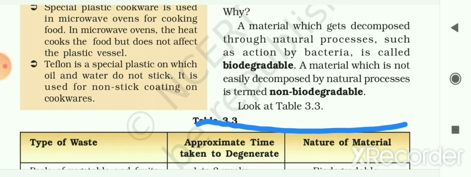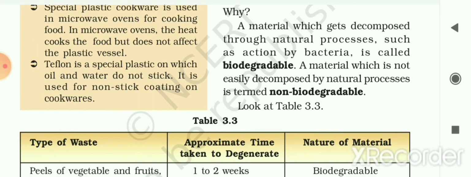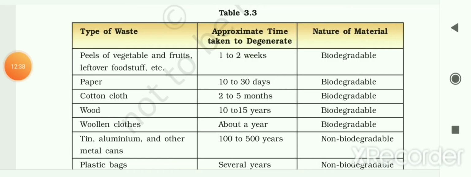Here one table is given to you, Table 3.3. In this table, different types of waste material are given, along with the approximate time taken by this waste to degenerate, or you can say to decompose, and the nature or kind of material used to make this waste.